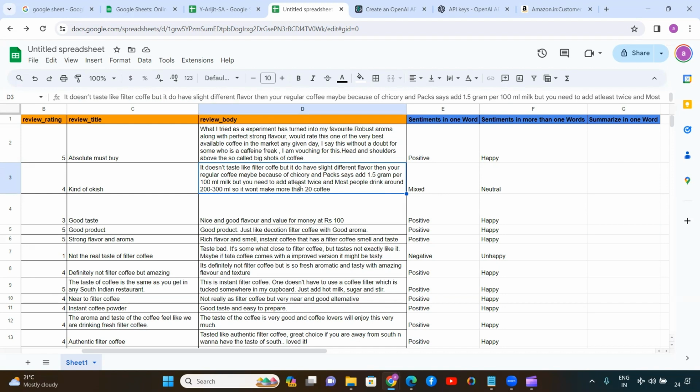product. Okay. So here, if I read the customer feedback, it does not taste like filter coffee, but it does have a slightly different flavor than your regular coffee, maybe because of chicory. The pack says add 1.5 gram per 100 ml milk, but you need to add at least twice, and most people drink around 200 to 300 ml, so it won't make more than 20 coffees. So yeah, definitely it's neither somewhat positive nor somewhat negative, it's somewhat neutral.